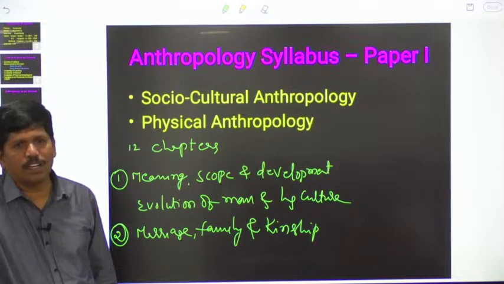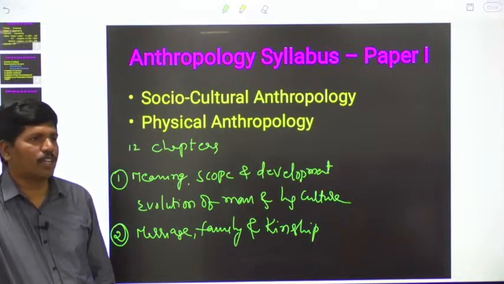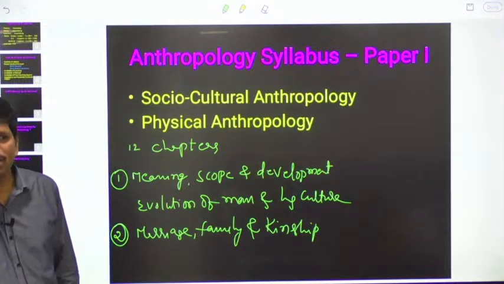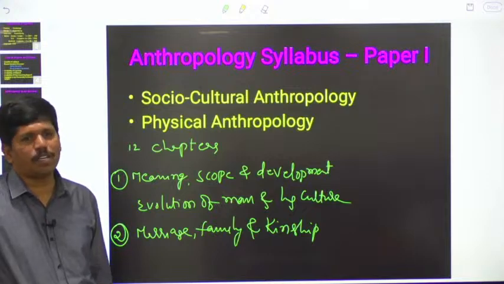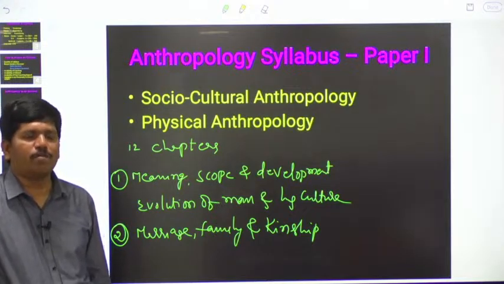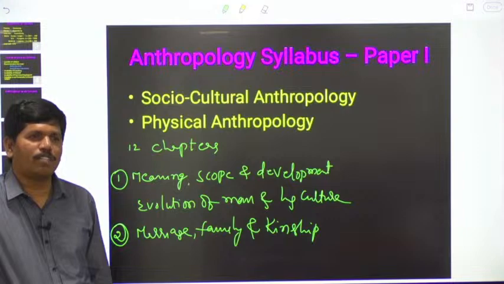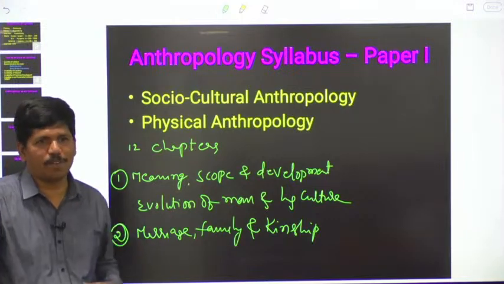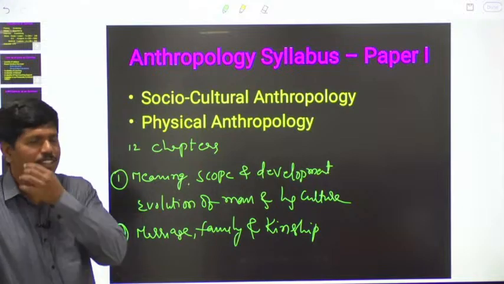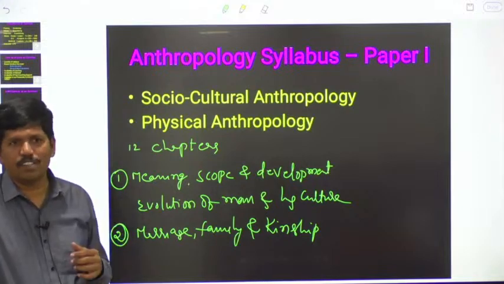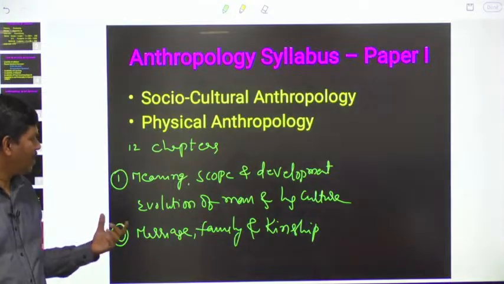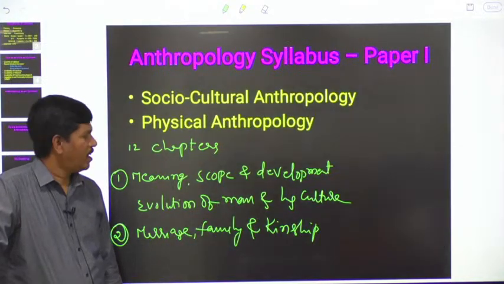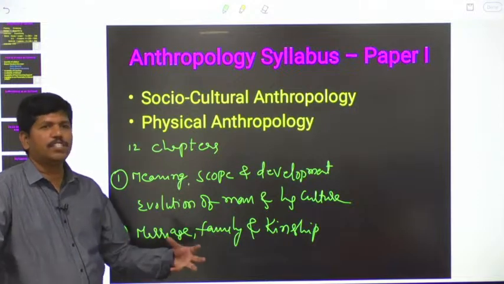If you go to Uttarakhand you can come across it, if you go to Assam, Meghalaya, or the Nilgiri hills you can come across polyandry, where multiple husbands will be there. Sometimes a group will be there: one group of females and one group of males, group marriages. Different varieties of marriages are there, and we will discuss all of them. They are very interesting, and marriage inevitably leads to the formation of family, and because of marriage, relationships will be